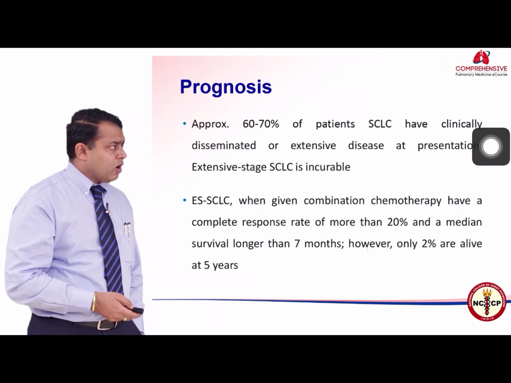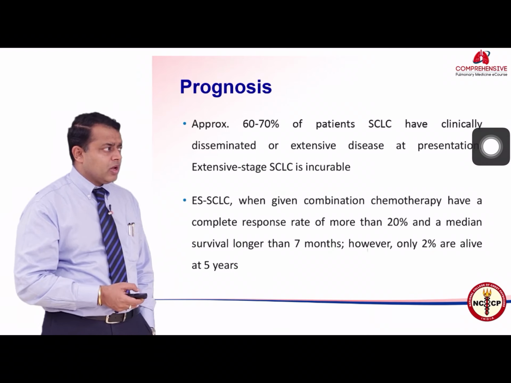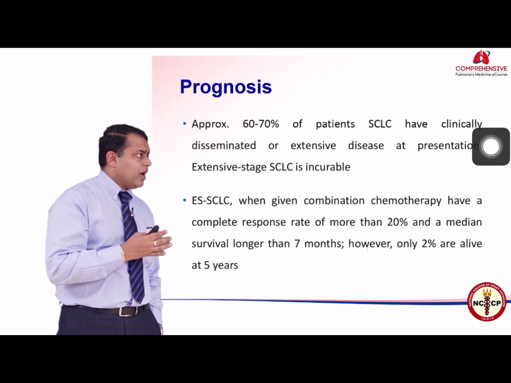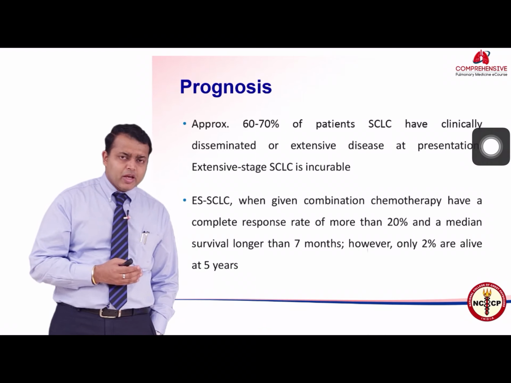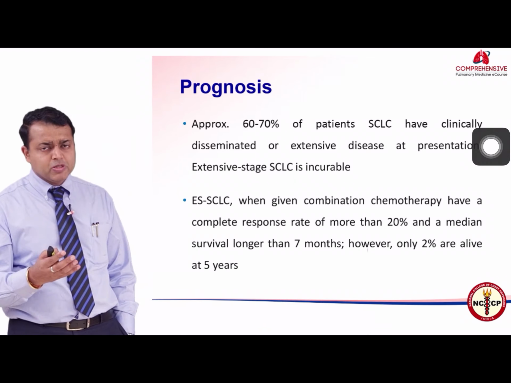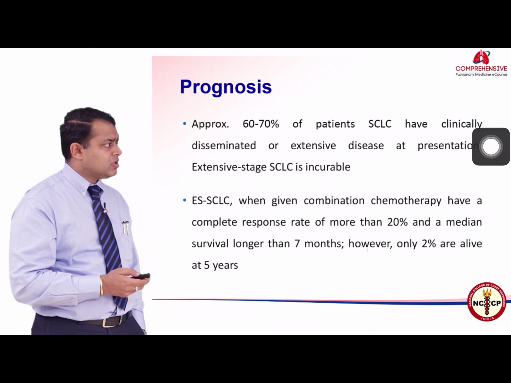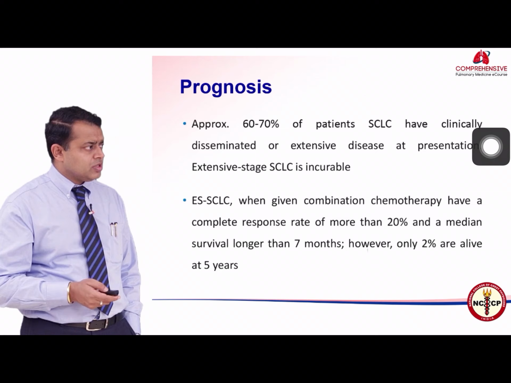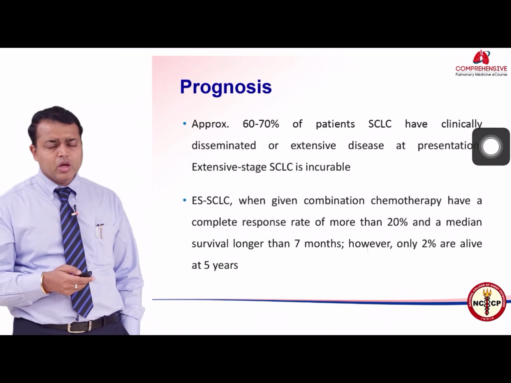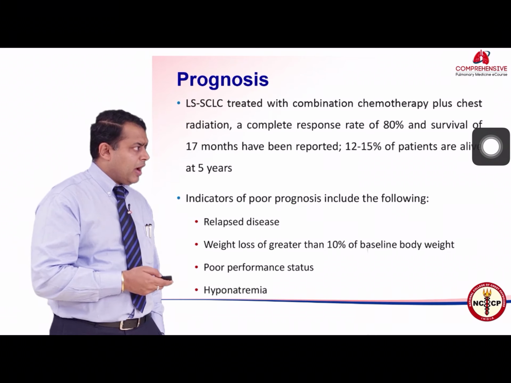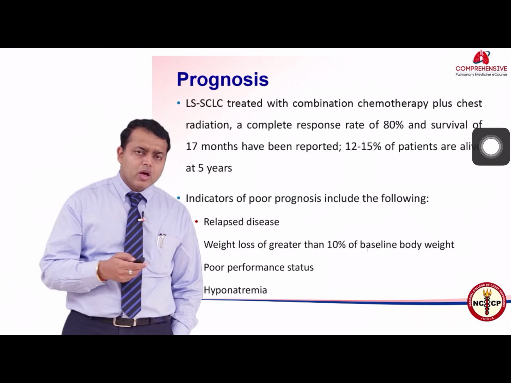As I said, the prognosis of small cell carcinoma of the lung has not changed quite drastically in the past decade. The response rate in limited stage disease is about 90% with a median overall survival of around 14 to 20 months, whereas in extensive stage disease the median overall survival is about 10 months, and the response rate is around 70%.